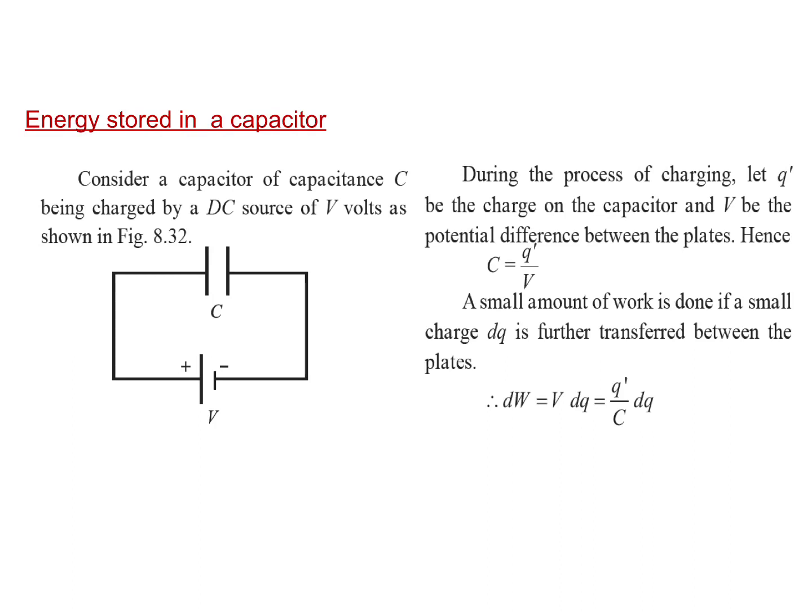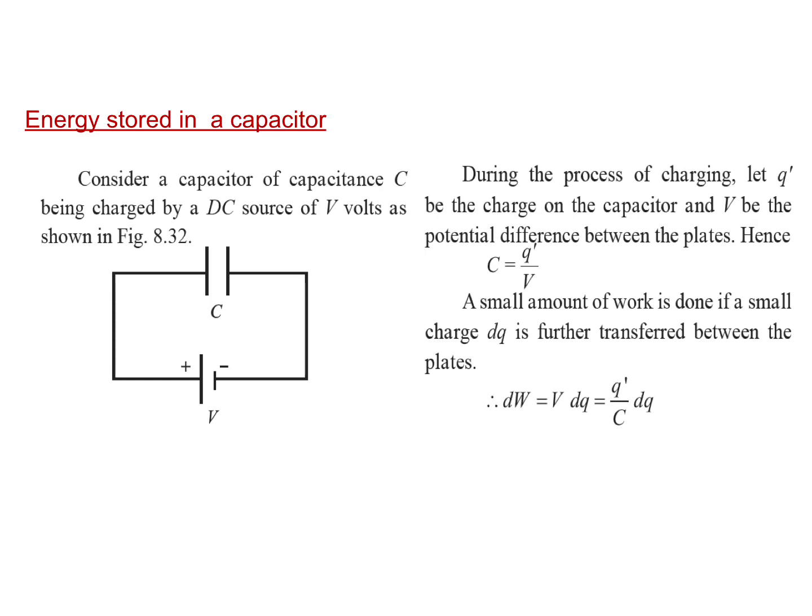A question often asked is, derive an expression for the energy stored in a charged capacitor. For that, let us consider a capacitor of capacity C with a charge Q on the capacitor at some instant.